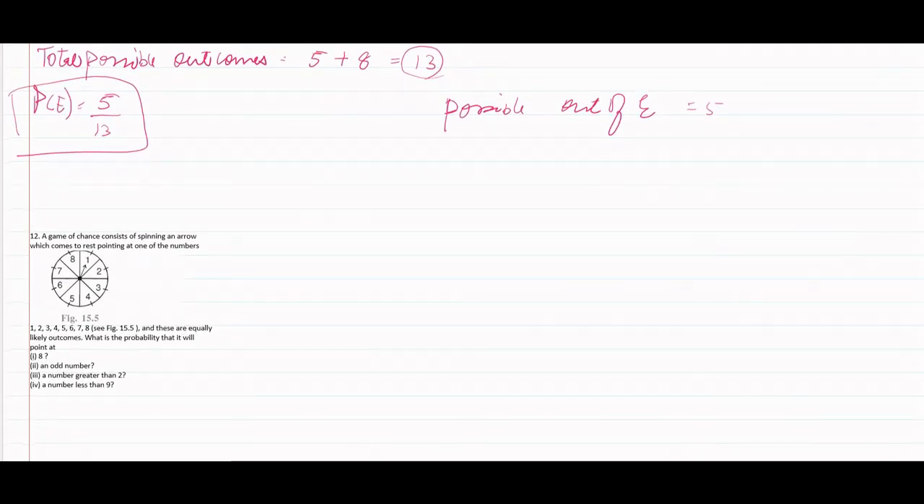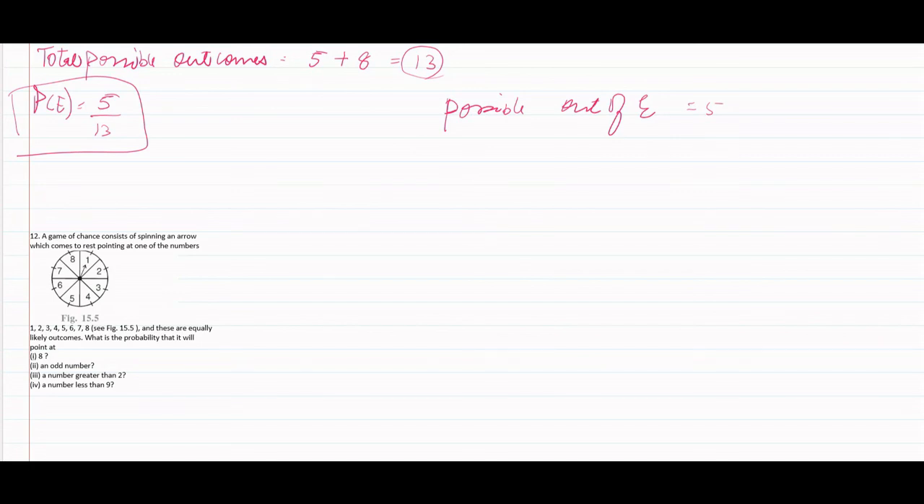Let's move to question 12. A game of chance consists of spinning an arrow which comes to rest pointing at one of the numbers 1 to 8, and these are equally likely outcomes. What is the probability that it will point at 8, that is first; second, what would be the probability that it would point at an odd number; third, the probability that the number pointed is greater than 2; and fourth, the probability that the number pointed is less than 9?